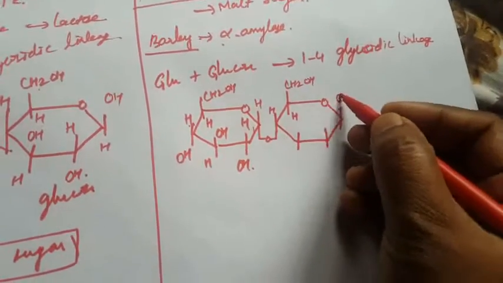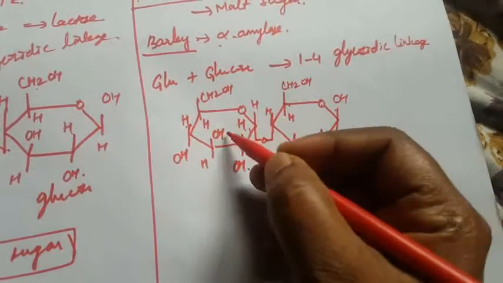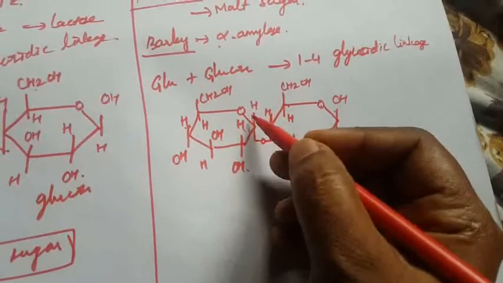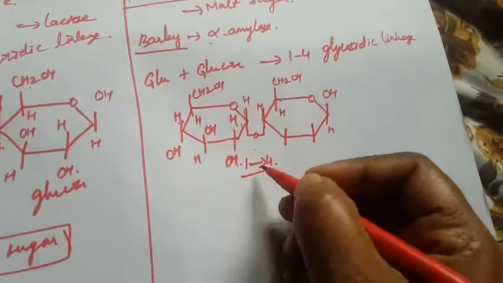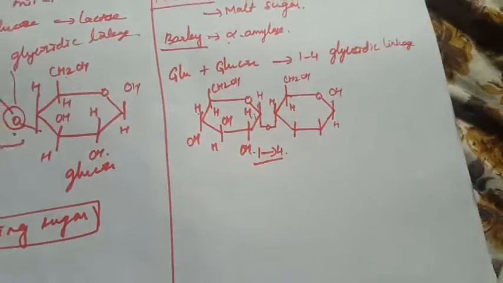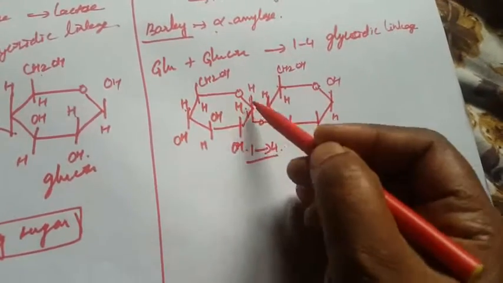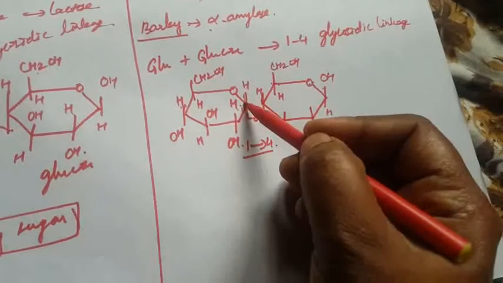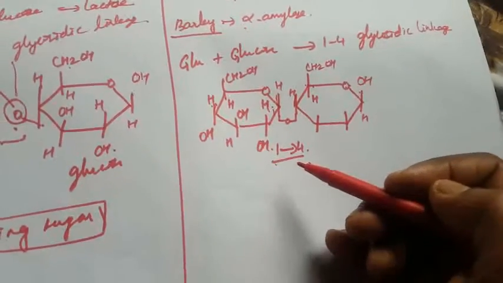This is also OH, H. 1, 2, 3, 4, this is the fourth position. This is the first position. The first position is linked with the fourth position, so that is called a 1,4 linkage. This side is the first position. So 1,4 glycosidic linkage. This is the structure of maltose.